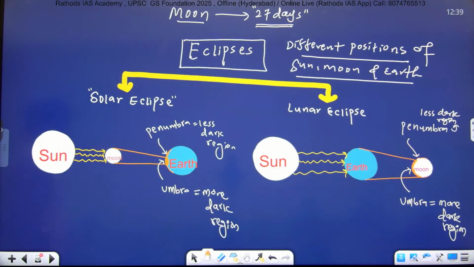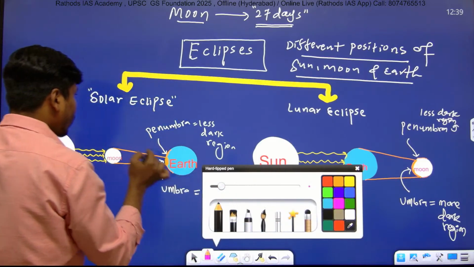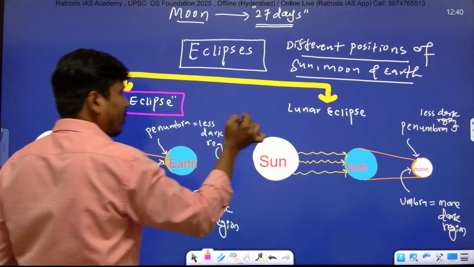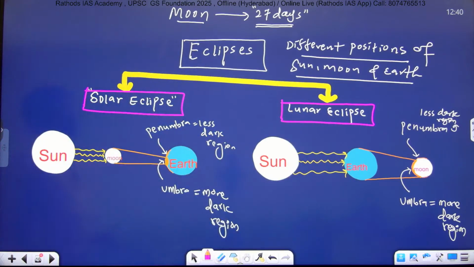Umbra and penumbra, lunar eclipse, solar eclipse. And such diagrams will help you a lot in the exam. If you just read the theoretical part, you will forget, and with a diagram you can remember easily.